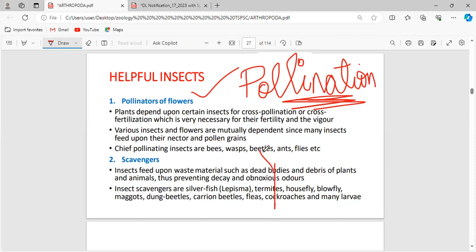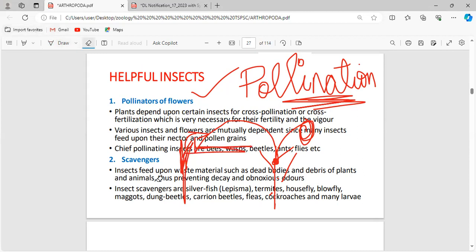Consider this as a male flower. Now any insect will come here and take the nectar. While taking the nectar, the pollen grains present in the male flower will be carried on their legs. When they reach another plant to get nectar, the pollen grains carried on their legs will be dropped on that plant, and pollination will happen.